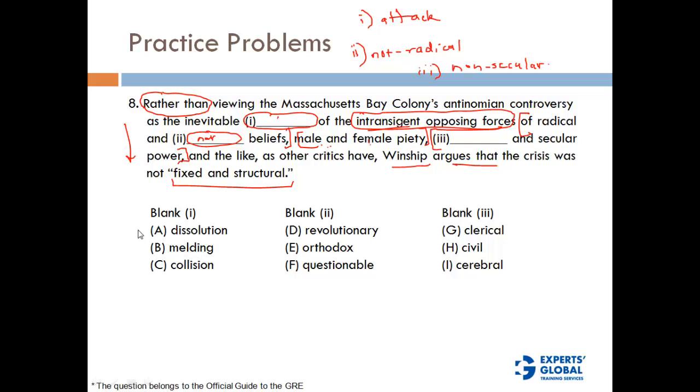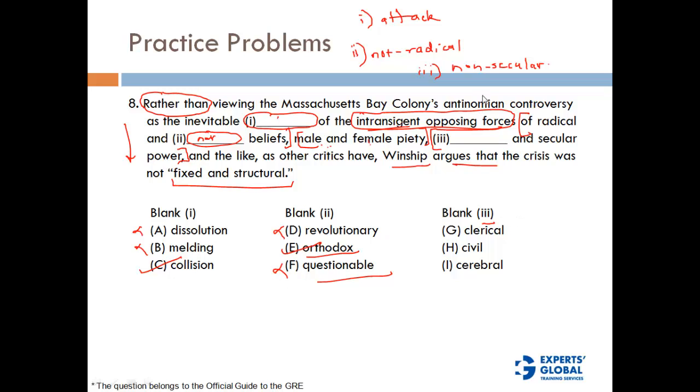So dissolution is not correct, melding is not correct, collision will go there. Collision is a collision between two opposing forces. Blank 2, we are looking at something like non-radical. So revolutionary is radical, rather could be radical. Orthodox is not radical, right? Questionable, we don't know whether radical and questionable are exactly opposite, so that is out of context.